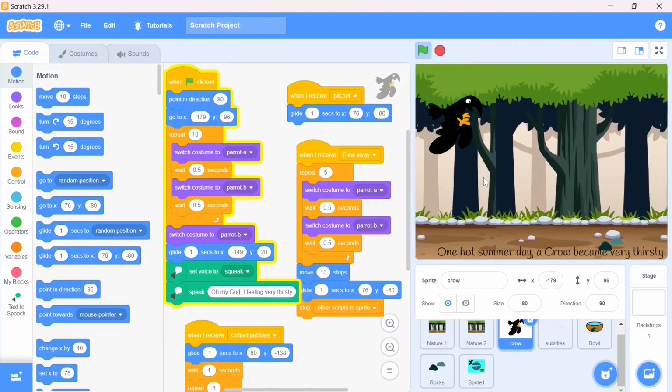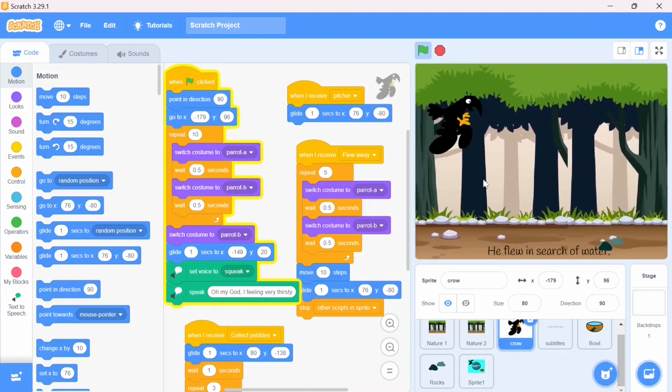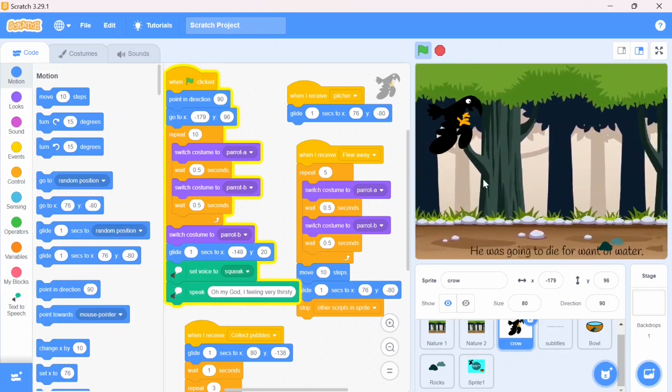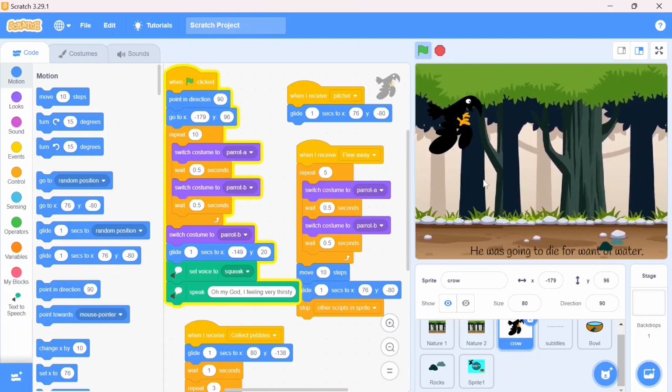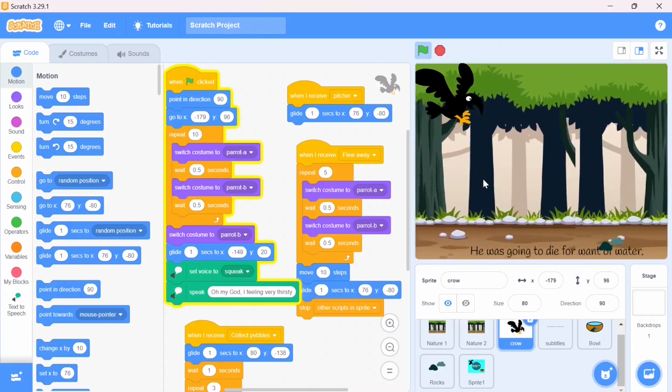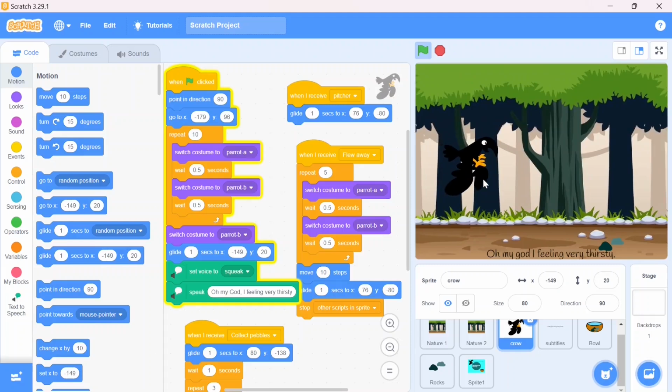One hot summer day, a crow became very thirsty. He flew in search of water. He didn't get anywhere. He was going to die for want of water. Oh my god, I'm feeling very thirsty. At last he saw a picture.